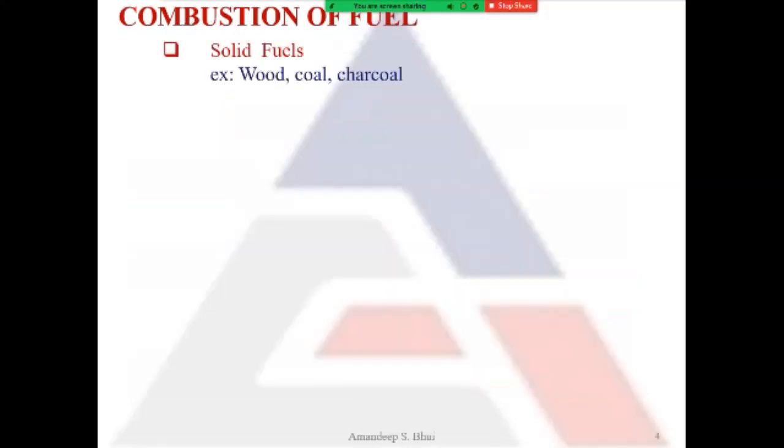Now, next is the types of fuels that are there. The first is solid fuel. Solid fuel means the ones that are hard. Wood, coal, and charcoal are solid fuels. Next is liquid fuels, the fuels that can flow.